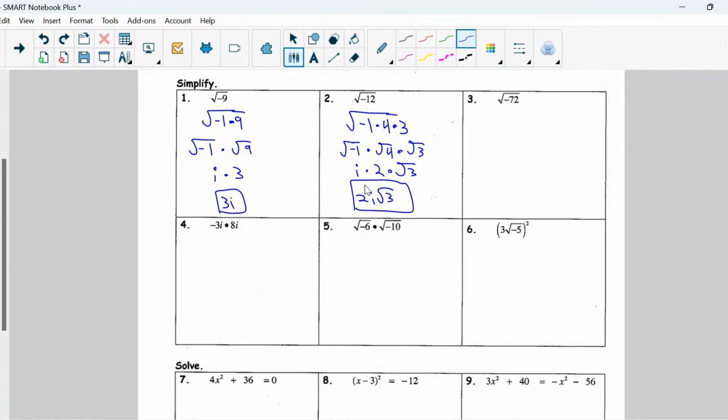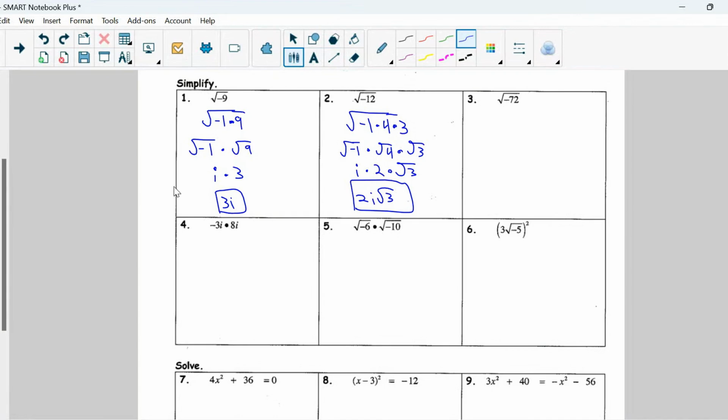I will leave number 3 for you guys to try on your own. In a case like number 4, when we are multiplying imaginary numbers, just like radicals, multiply your coefficients and then multiply your imaginary units.